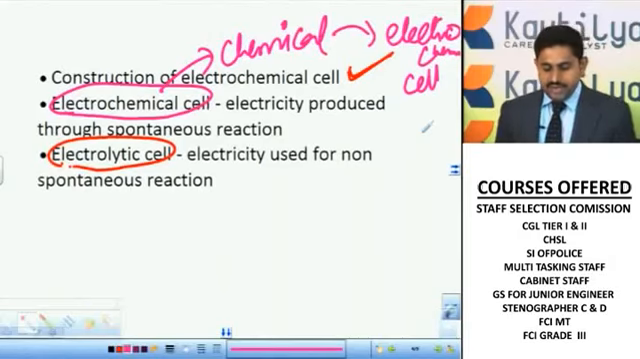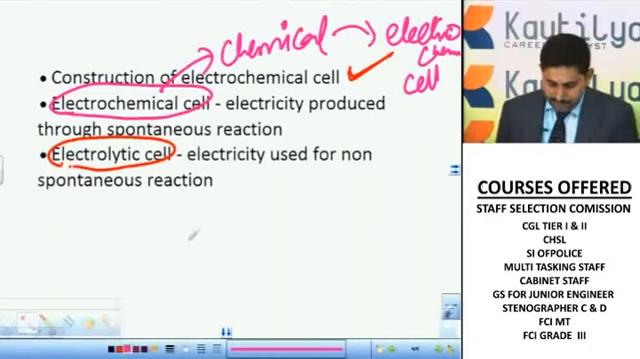Next, the electrolytic cell, where electricity is used for a non-spontaneous reaction. That means we are using electricity for the process of chemical reaction, right? See, from the chemicals we are producing electricity.